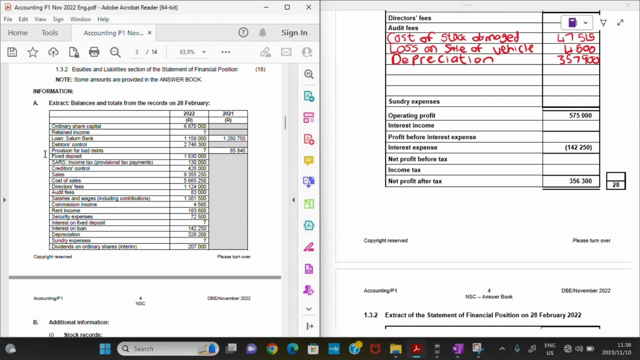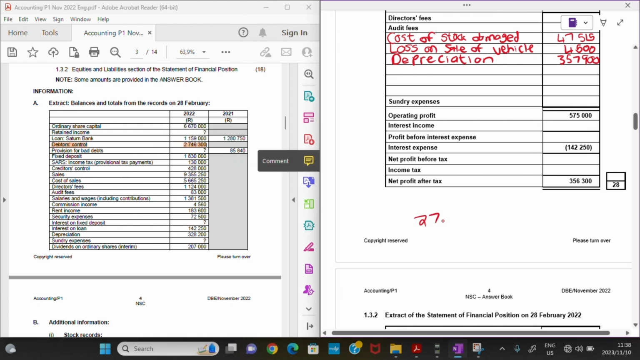So in my balances I had now a figure for debtors control, right, for 2,746,300, and as we have figured that we must actually add this amount, no? We must add it this side. So 2,746,300, we must actually add now 33,700, and it will give us whatever it gives us.